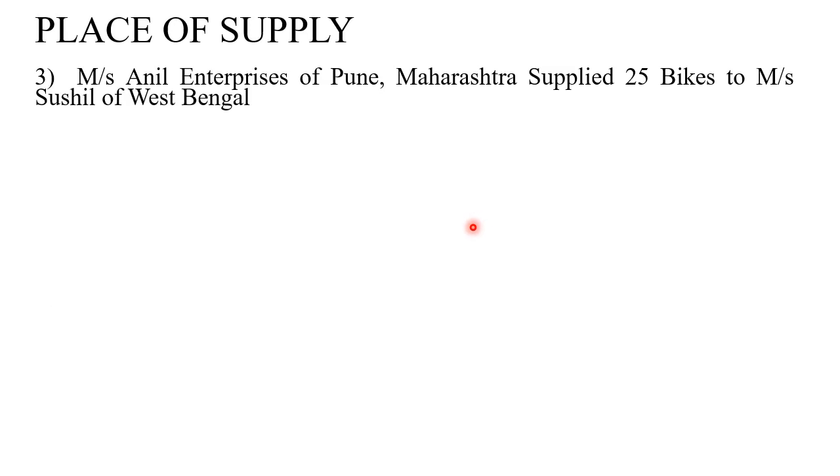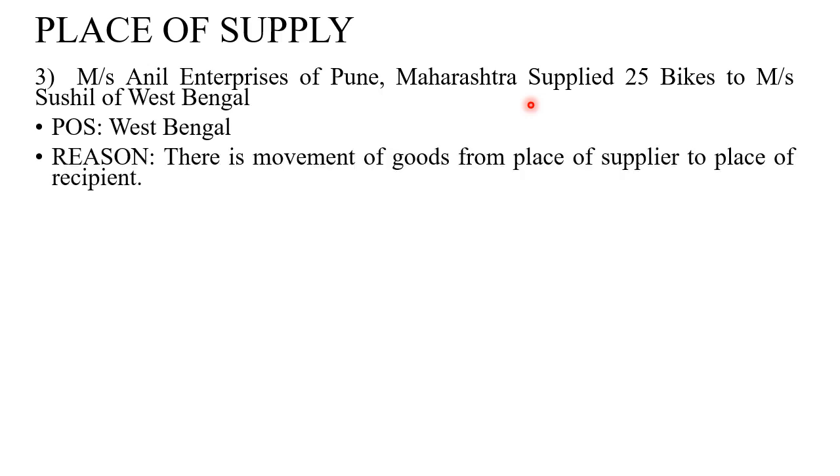Next, Messrs Anil Enterprise of Pune, Maharashtra supplied 25 bikes to Messrs Sushil of West Bengal. Here the goods have been supplied from Pune to West Bengal. So this is a clear example of movement of goods, and as per the rule under movement of goods, wherever the goods are delivered finally, that place will become your place of supply. So in this case, the place of supply will be West Bengal, and the reason is there is movement of goods from the place of the supplier to the place of the recipient.